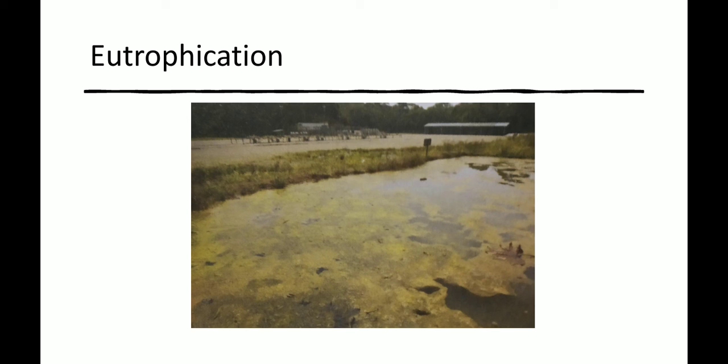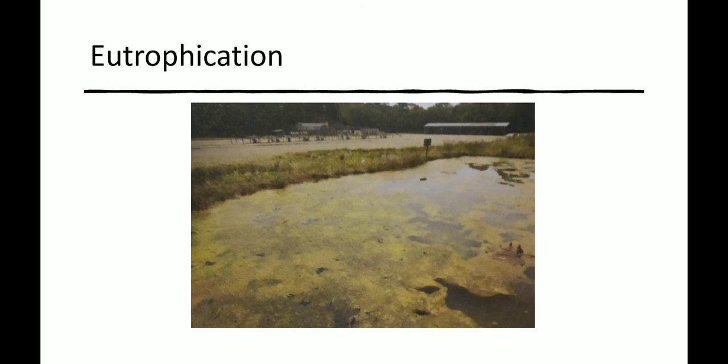This stimulates excessive growth of plants such as algae and plant weeds. This enhanced plant growth, often called algal bloom, reduces dissolved oxygen in the water, thereby killing other aquatic organisms.